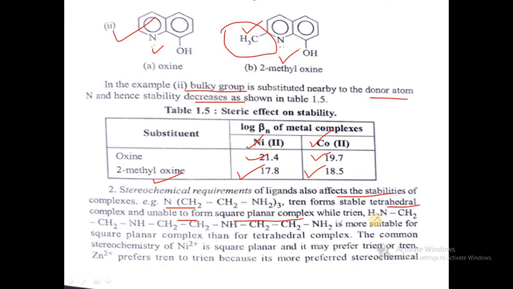But another ligand, NH2CH2CH2NHCH2CH2NHCH2CH2NH2, will form a more suitable square planar complex with the central metal ion, as compared to a tetrahedral complex. So the stereochemistry of the chelating metal and ligand is very important for the stability.